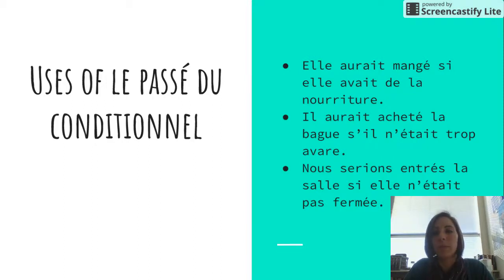Il aurait acheté la bague s'il n'était pas trop avare. He would have bought the ring if he wasn't too selfish and greedy. See, he didn't buy it because he is greedy, so he would have bought it if he wasn't so greedy. Nous serions entrés dans la salle si elle n'avait pas été fermée. Okay, we would have entered the classroom if it had not been closed. But it was closed, so we didn't enter it, but we would have if it hadn't been closed.